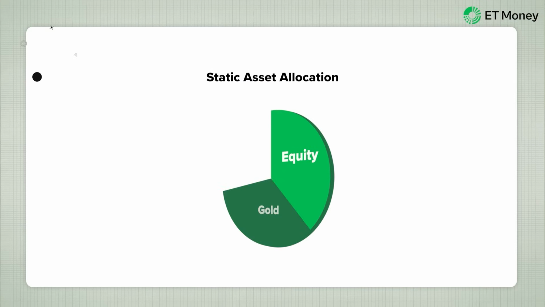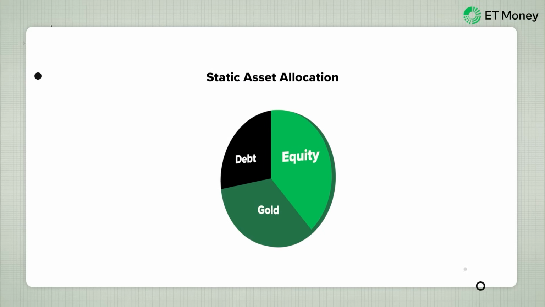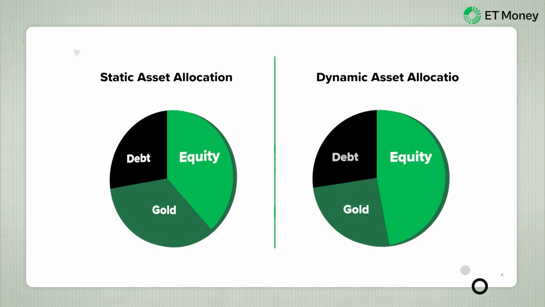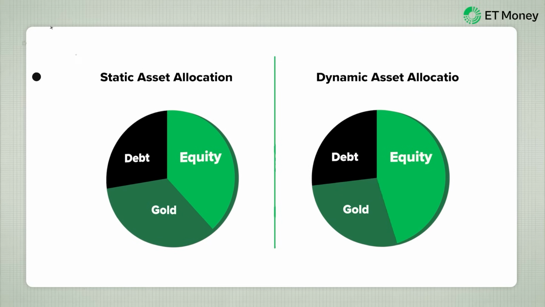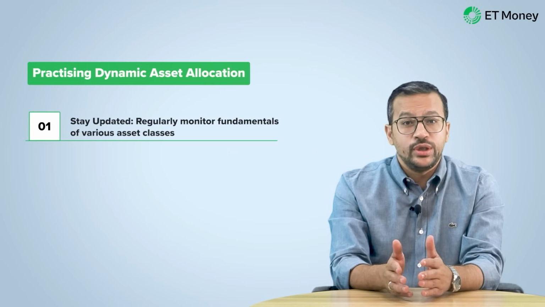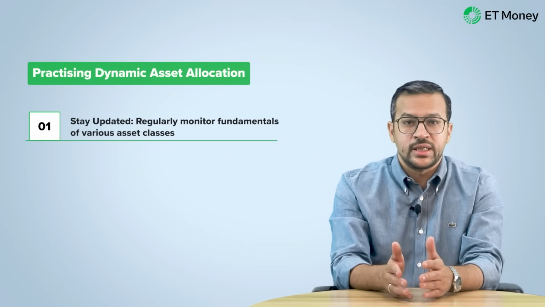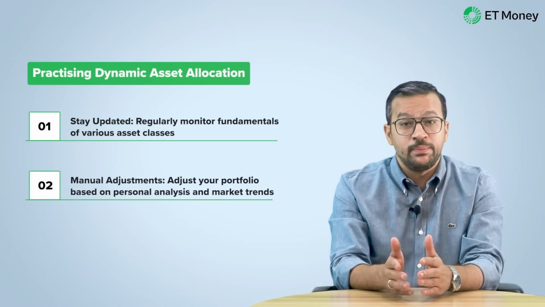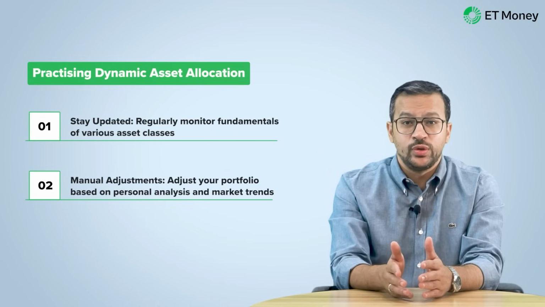Welcome to the world of dynamic asset allocation. As against static asset allocation, where you maintain your exposure to various asset classes in a fixed ratio, dynamic asset allocation seeks to double down on assets that have positive tailwinds and reduce exposure to those that may be ripe for correction, whether time correction or price correction. Now, to practice dynamic asset allocation, you need to be always looking at the fundamentals of various asset classes and adjust your asset allocation accordingly.